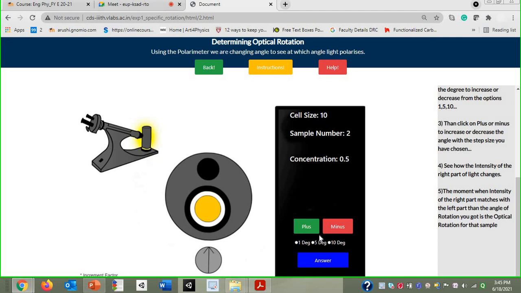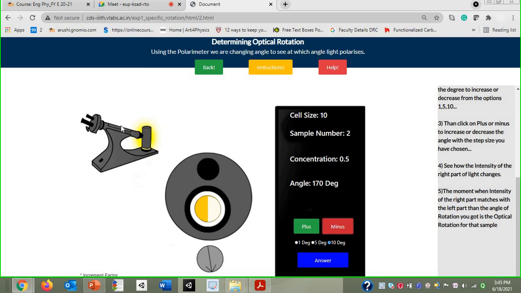Here you can see the half dark, half bright portions. This is the ideal situation, where half the portion is dark and half is bright. So when light passes through the half shaded plate, you get this kind of view through the eyepiece.